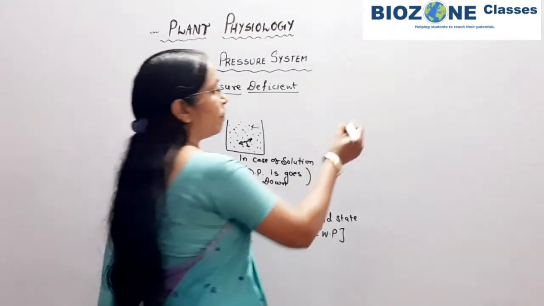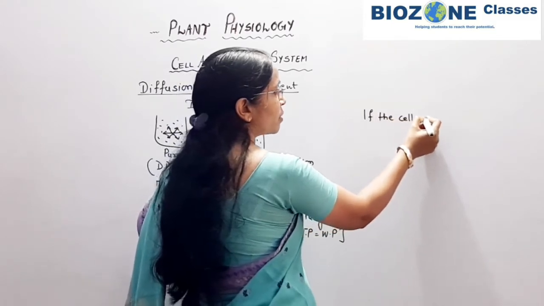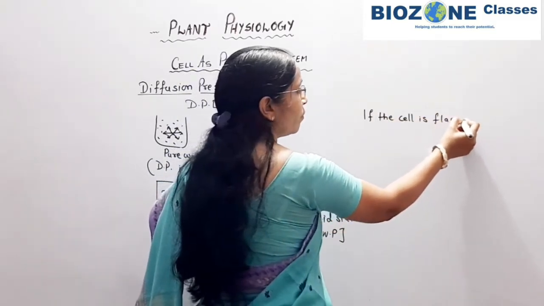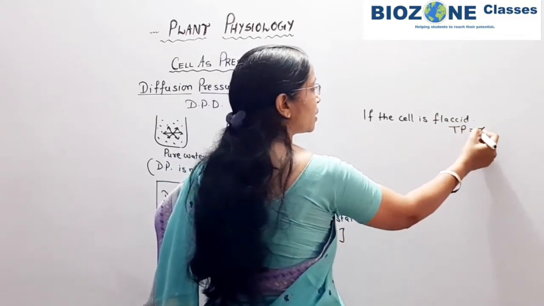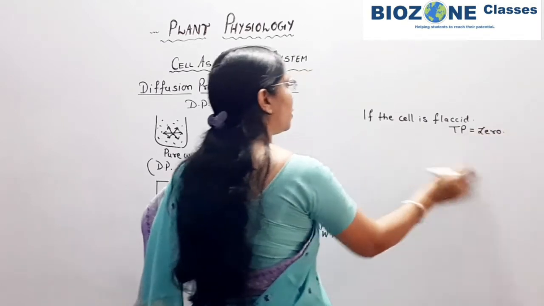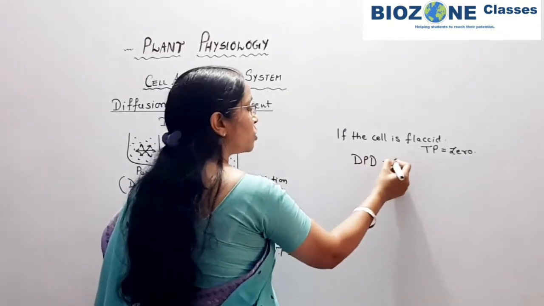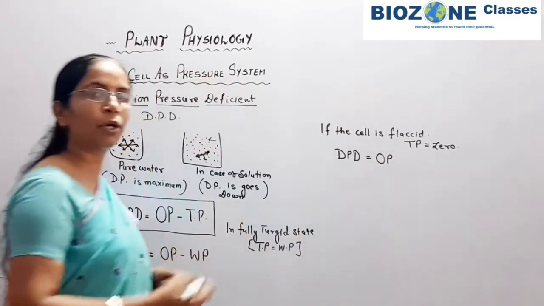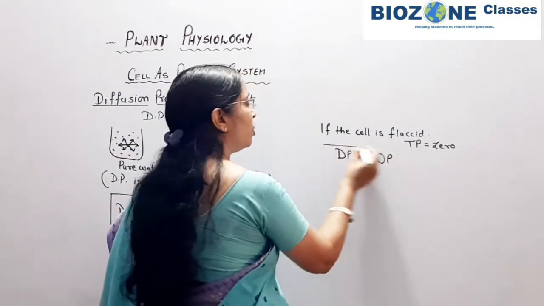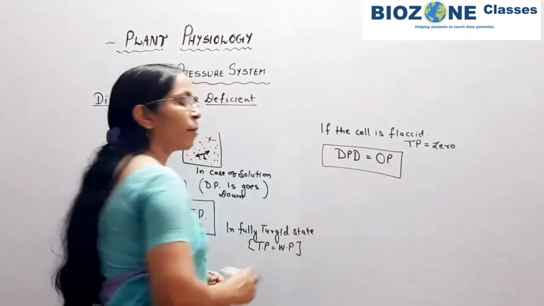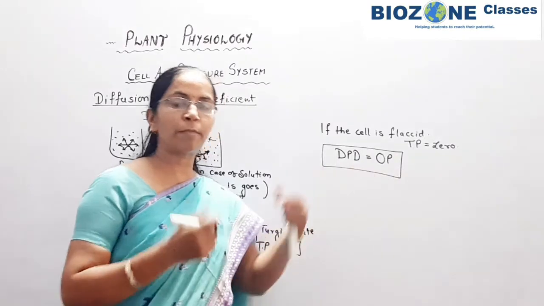If the cell is flaccid, in that condition the turgor pressure in the flaccid cell is 0, and in the flaccid state the DPD of the cell is always equivalent to the osmotic pressure, because in OP minus TP, TP is 0. So DPD will always be equivalent to the osmotic pressure. So remember this part.